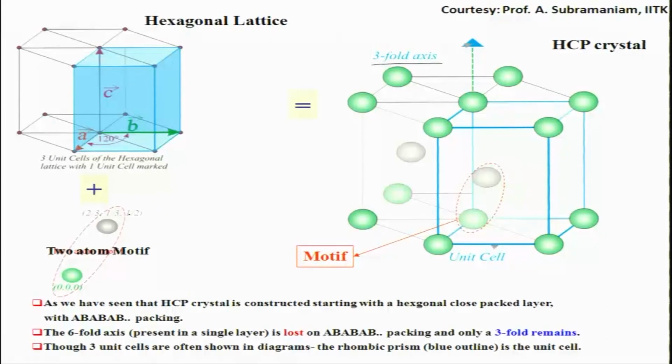And because of presence of intermediate layer, that is B layer, in one single layer, if you have just one single layer, the top layer, let us say, you have a 6-fold, right, you can rotate it by 60 degree and still achieve the same configuration, but because of presence of this B layer, now you have lost that 6-fold. So what you now have is just a 3-fold axis. So only a 3-fold remains in this lattice, and although I have shown the 3 unit cells here, the unit cell actually is the smaller one, which is the rhombic prism, the blue one.